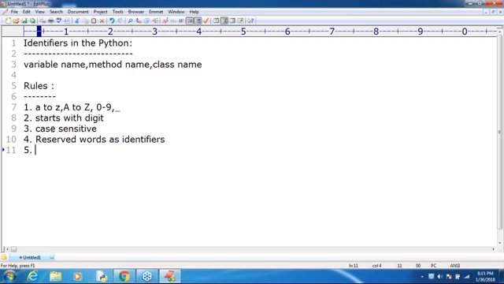Next, there is no length limit for Python identifiers. If you want, you can take a 1 crore length identifier also, but it is not good programming practice. Remember that.